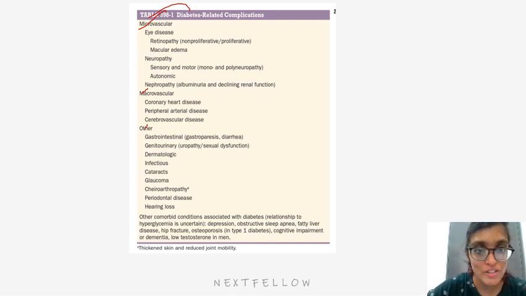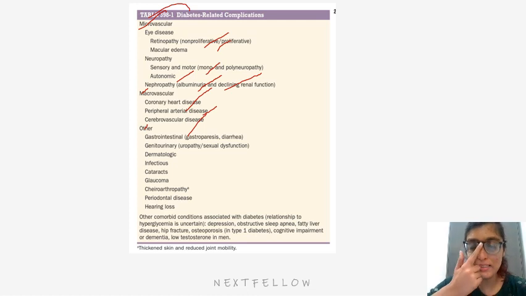Diabetes complications can be microvascular, macrovascular and other complications. Microvascular complications are diabetic retinopathy and macular edema. Neuropathy, that is motor, sensory and autonomic neuropathy, and nephropathy will cause albuminuria and declining renal function. Macrovascular complications of diabetes are coronary artery disease, peripheral arterial disease and cerebrovascular disease, that is CVA.